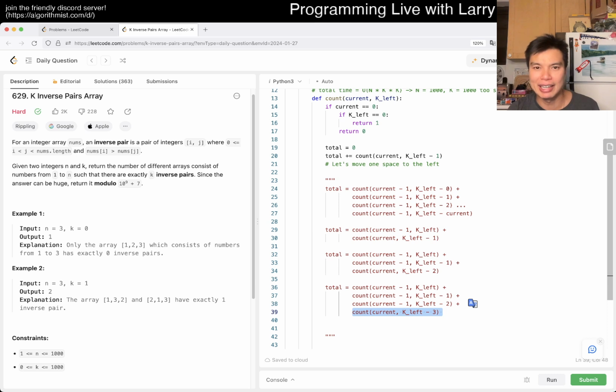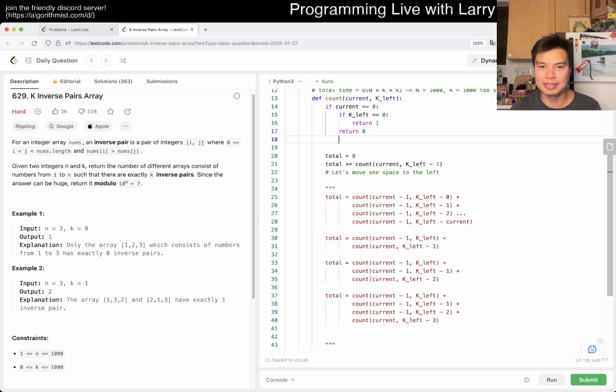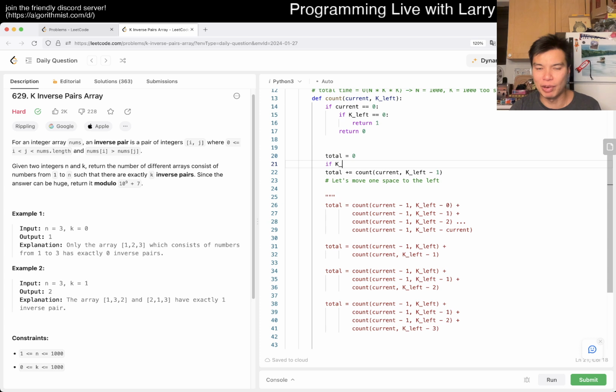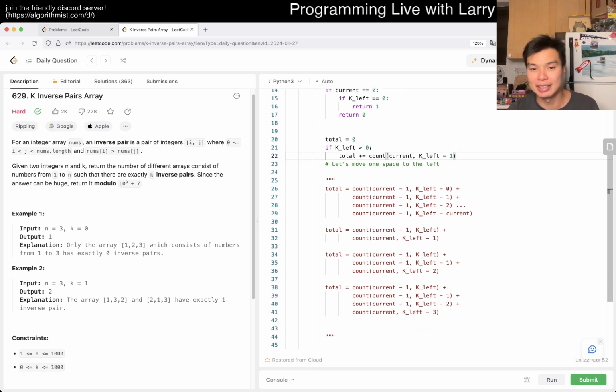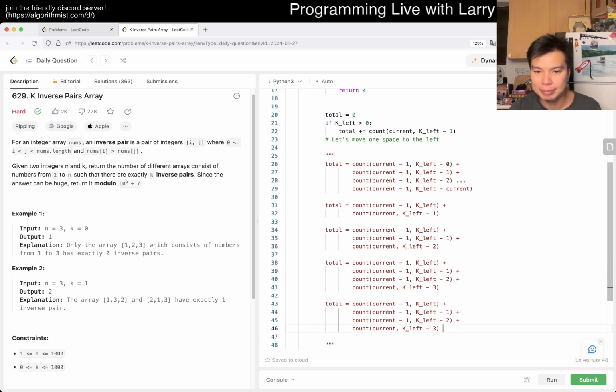In this case, we expand it out, and maybe you do, like I said, if k left is equal to 0, just make sure that k left is greater than 0, otherwise, you have negative k left, which is meaningless, or it's an easy optimization in either case. But if you expand this out even to this, this would actually go to 0, right, until it is done, because we don't keep track of the current. So that is kind of ridiculous, right?